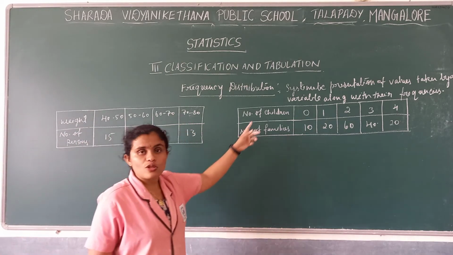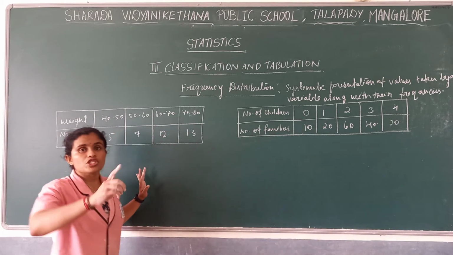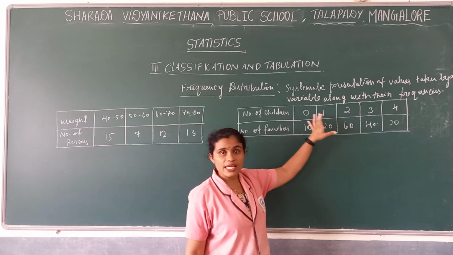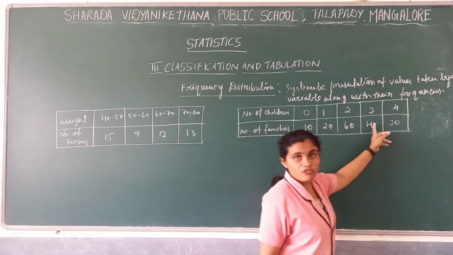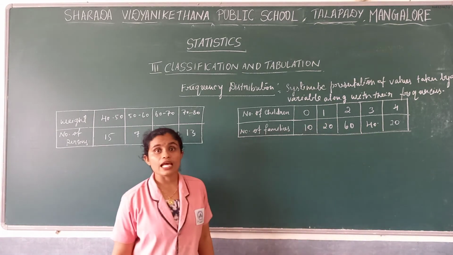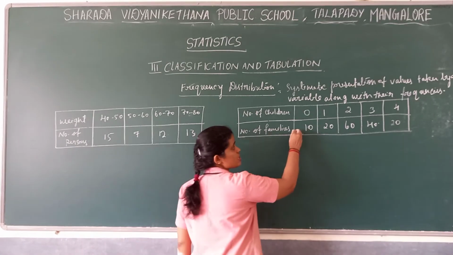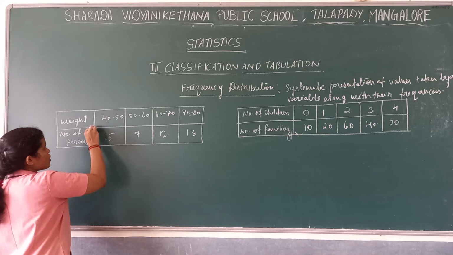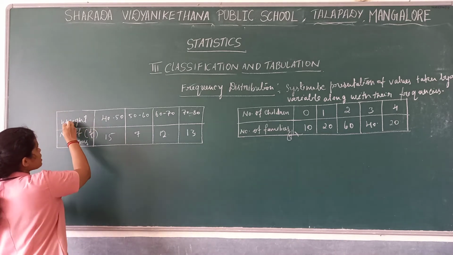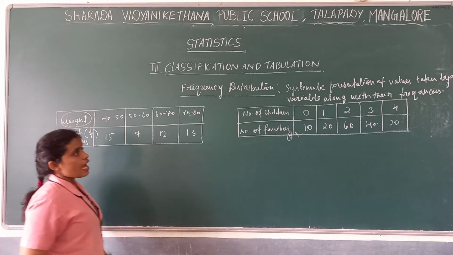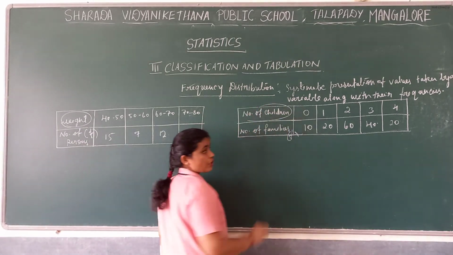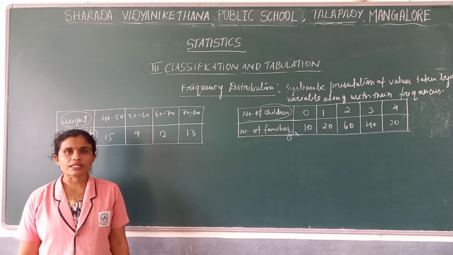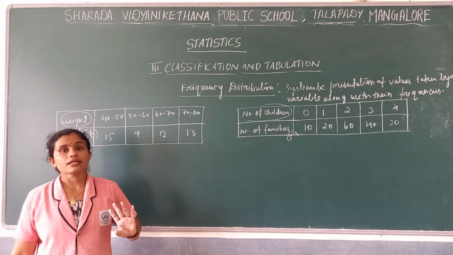Weight is a characteristic of a person, and we present it numerically. So a variable is a quantitative characteristic which varies, meaning it differs from person to person. Such characteristics along with their frequencies we are presenting. What are frequencies? These are frequencies here. The quantities are variables, and these are frequencies. The systematic presentation of values taken by a variable along with their frequency.